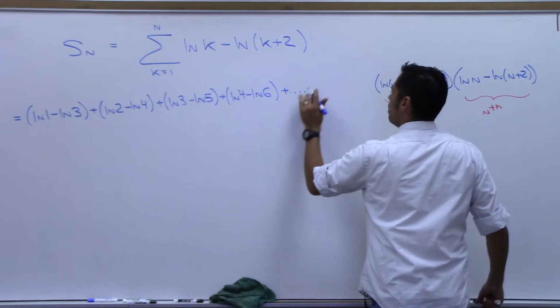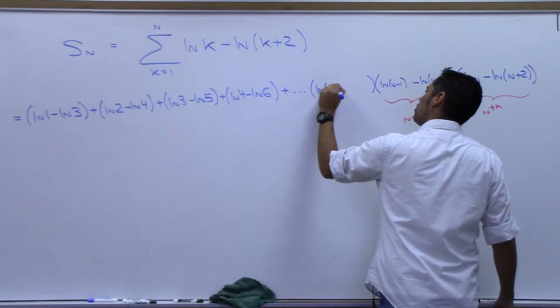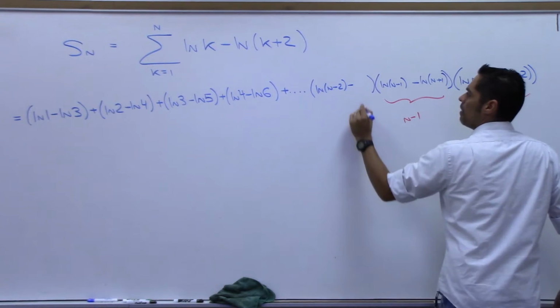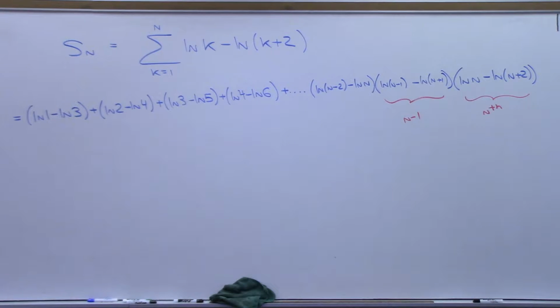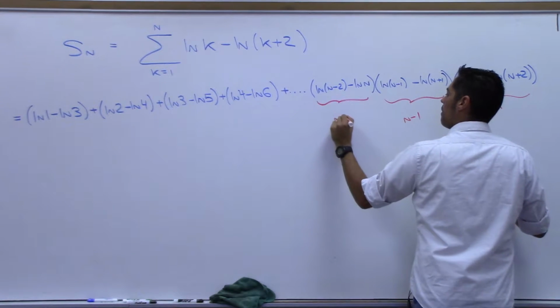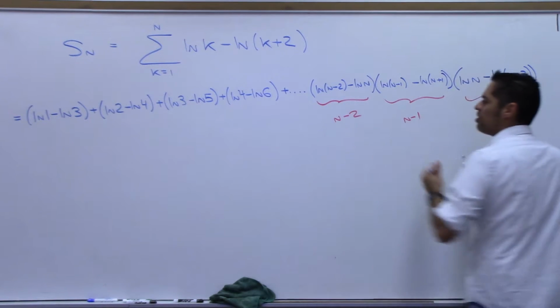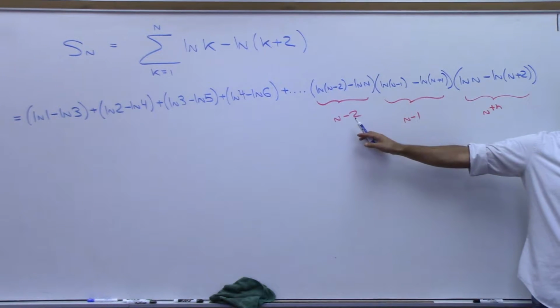What's the one right before that? This will be the last one I do. So it'll be natural log of n minus 2, and then minus what? Natural log n. Do y'all follow what I'm doing? You started it before, right? It's easiest to start at the end and work my way backwards than it is to start at n minus 2.